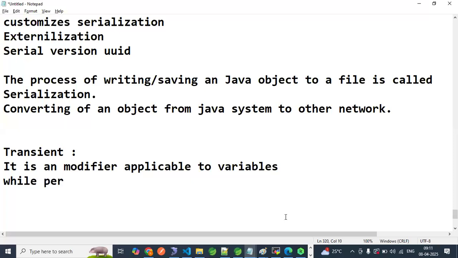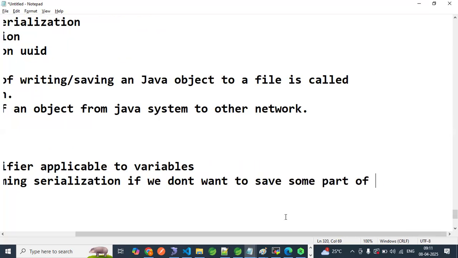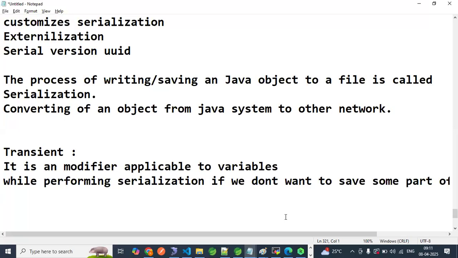While performing serialization, if we don't want to save some part of data, that data should not be saved or moved, right? For example, your x equal to,